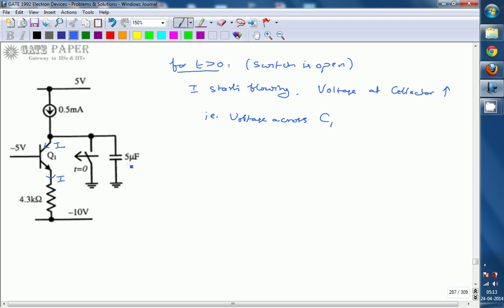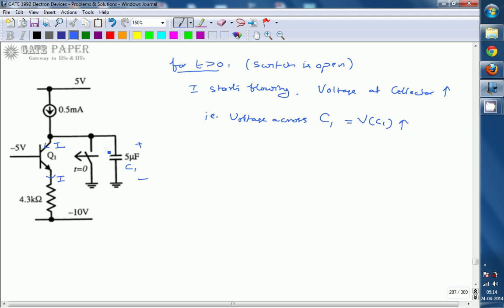This is the C1 value. The voltage across capacitor C1, V of C1, is also increasing.